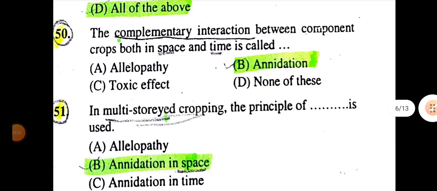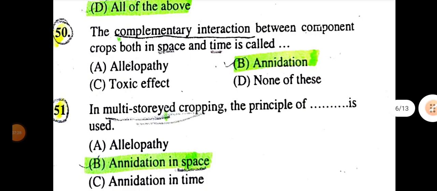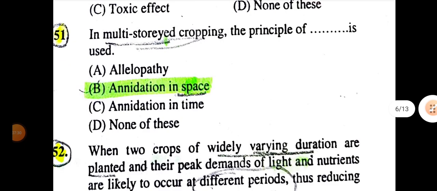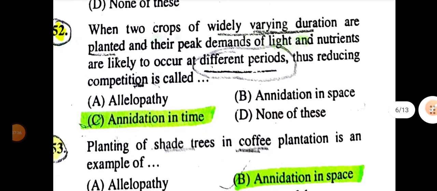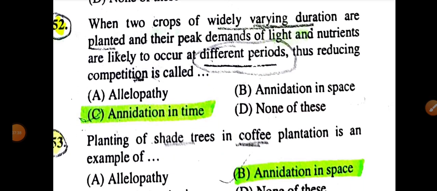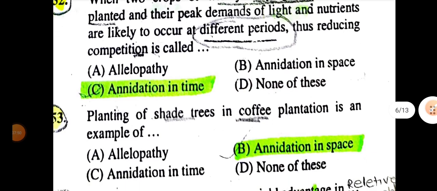The complementary interaction between component crop in both space and time, it is called anidation. In a multistoried cropping, the principle of anidation in a space is used. When two crops of widely varying duration are planted and their peak demand of light and nutrient are likely to occur at different periods, thus reducing competition, it is anidation in a time.